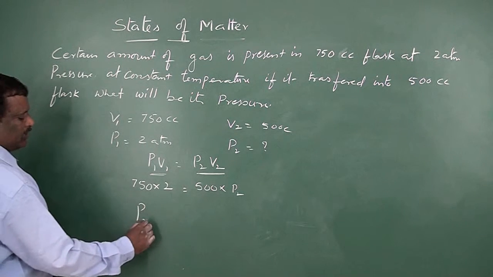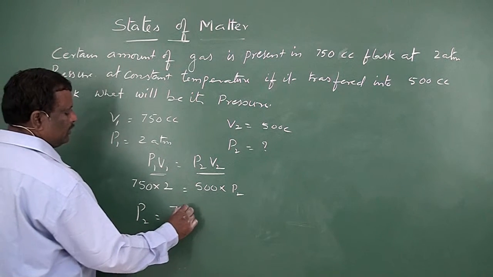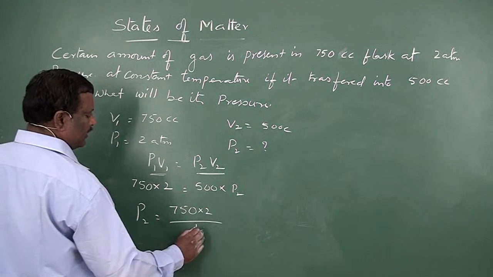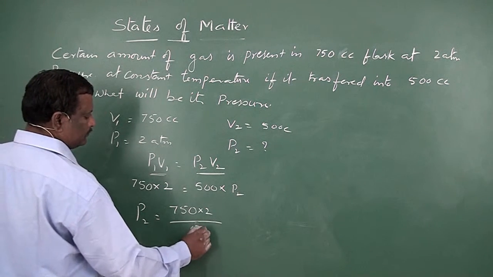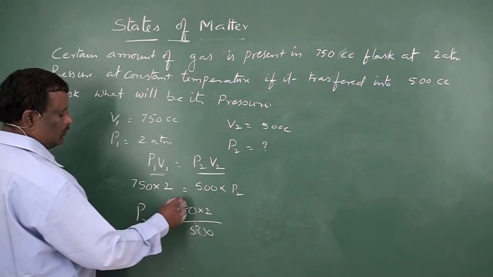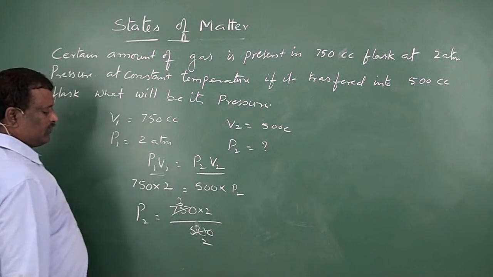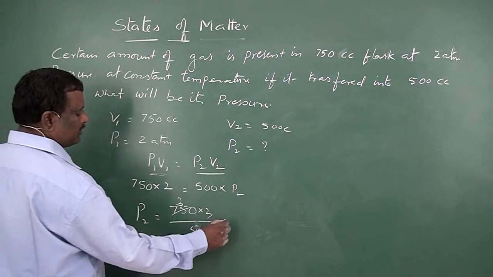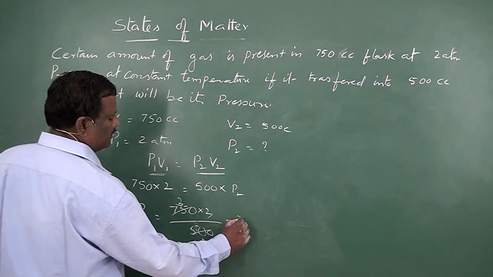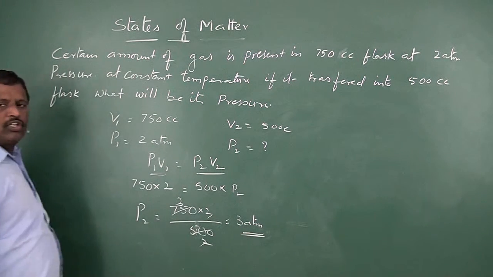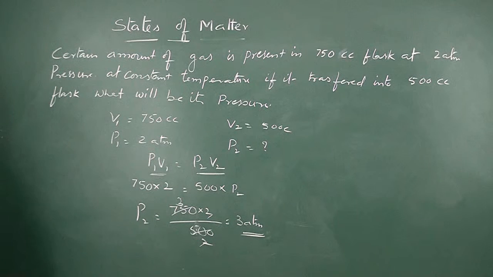So P2 is equal to 750 into 2 by 500. So 3 250s and 2 250s, the 2 cancel. The resultant pressure will be 3 atmospheres. So the final pressure of the gas is 3 atmospheres.